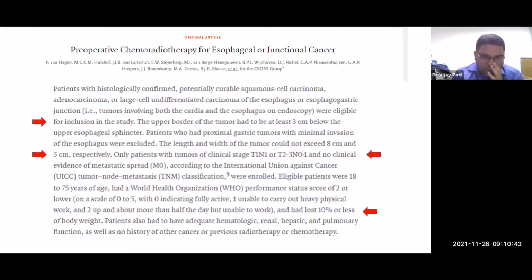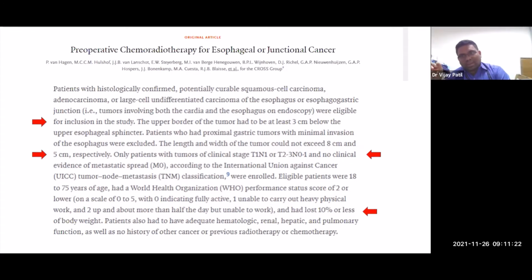This study excluded patients if they were within 3 centimeters of the upper esophagus. So the study never had cervical esophagus. The applicability drops down to only thoracic and lower esophagus. Second, in this study the length could not be more than 8 centimeters. I remember when I showed you Tata data, 6 centimeters was the median, and most of the patients would have had beyond that.